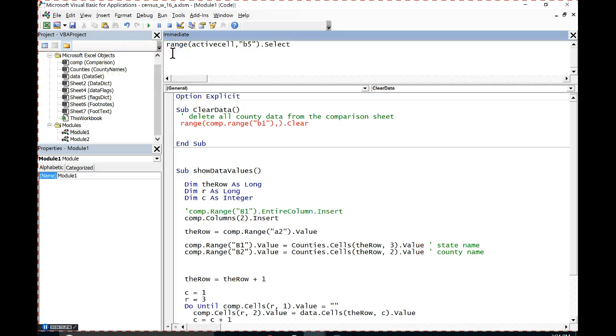So first, let's look at the expression that would get to that cell. Here we go. Question mark, comp.cells. Which cell do I want? Which row do I want for this? The one that's at the very bottom. How do I tell what's at the very bottom? When you're just beginning, you're tempted to say, I don't know, just pick 5,000. That's low enough. Go down to 5,000 and come up. But don't do that. Go to the very last one.